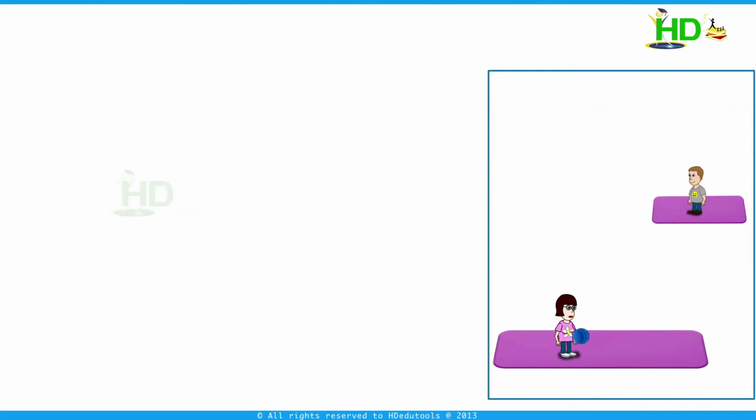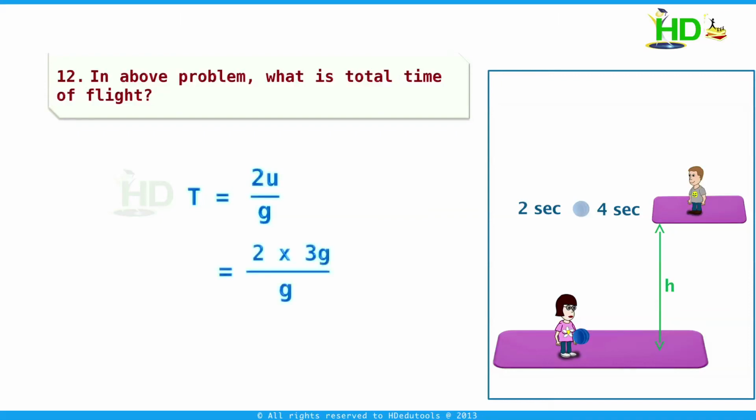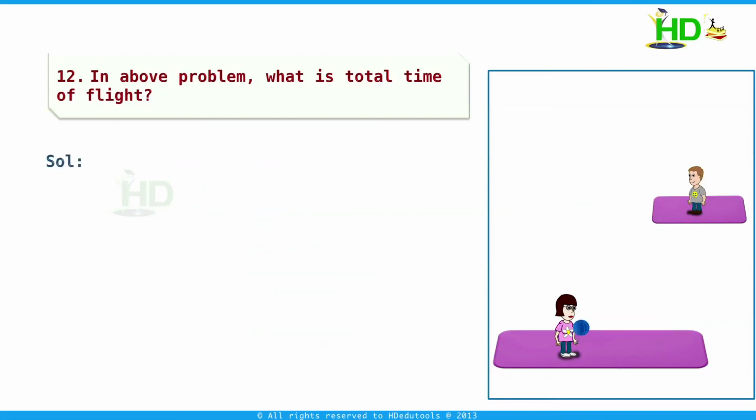And we go for the next one. In the above problem, what is the total time of flight? The total time of flight is nothing but 2u by g. This is equal to 2 into 3g by g, or this is equal to 6 seconds. Or simply we can consider the total time of flight is nothing but 2 plus 4 seconds.